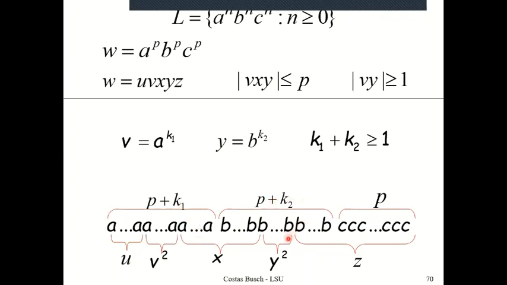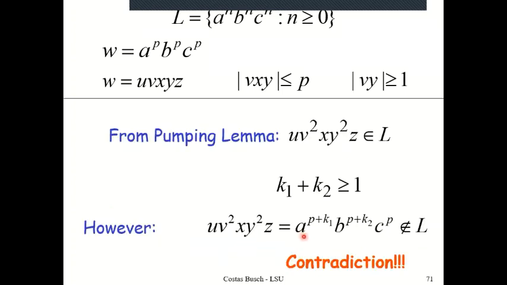Once again, the sequence remains A's followed by B's followed by C's, but the number of A's and B's have increased and the number of C's has not, which means in the resulting new string, the number of A's and B's and C's is not the same. So I have a contradiction.